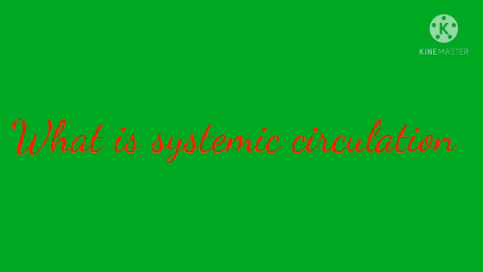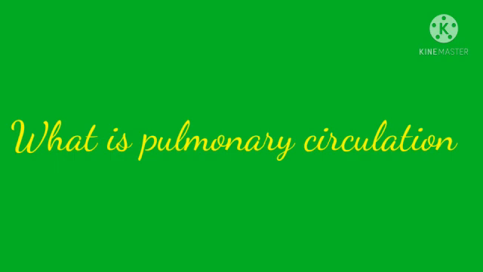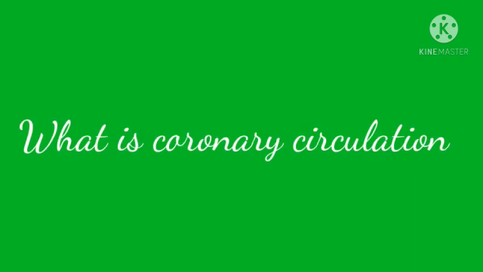What is meant by systemic circulation? Circulation of oxygenated blood from the left ventricle of the heart to various organs of the body and return of deoxygenated blood to the right atrium. Aorta carries oxygenated blood to all organs of the body. What is meant by pulmonary circulation? The path of pulmonary circulation starts in the right ventricle. Pulmonary artery arises from the right ventricle and reaches the lungs with deoxygenated blood. What is meant by coronary circulation? The supply of blood to the heart cardiac muscle is called coronary circulation.